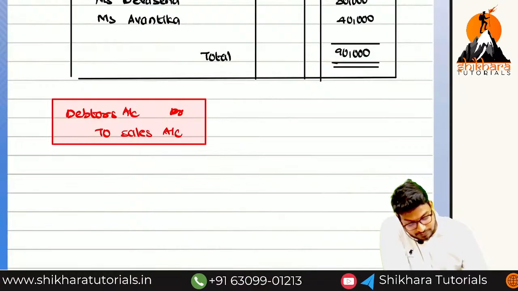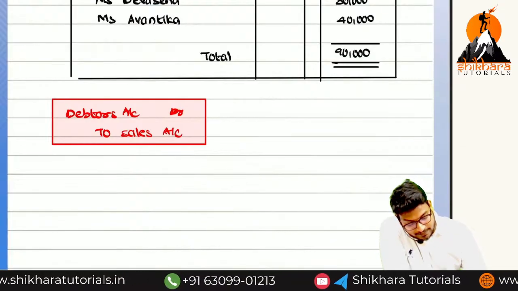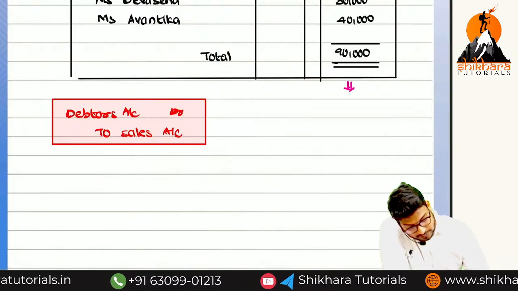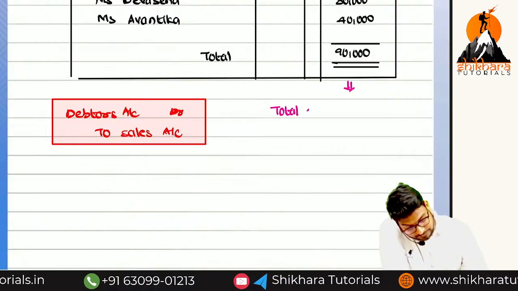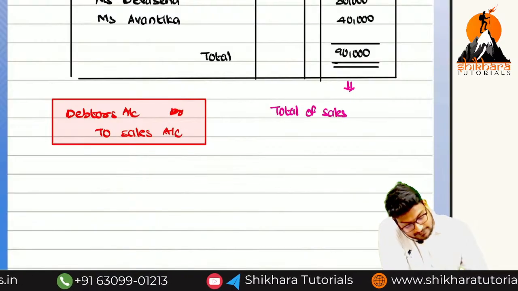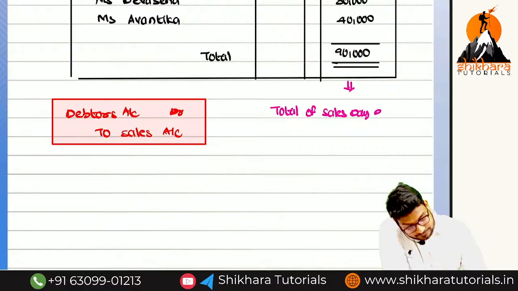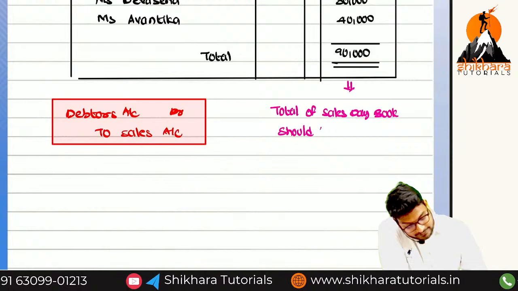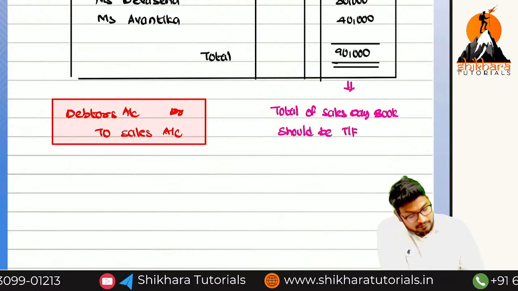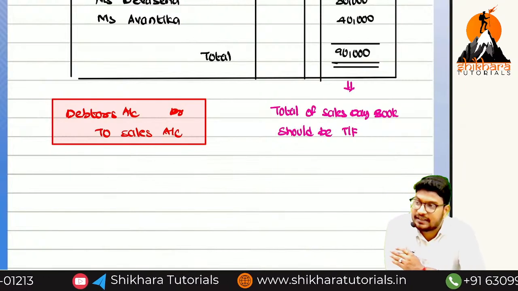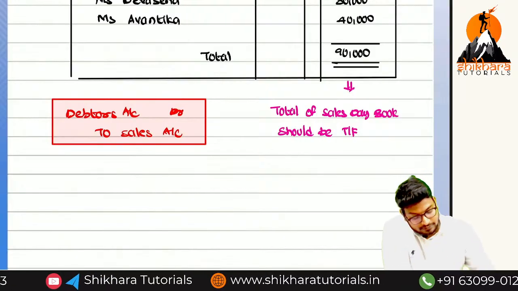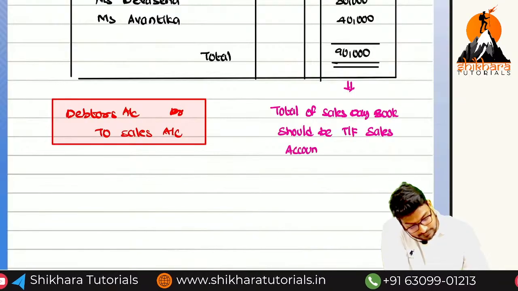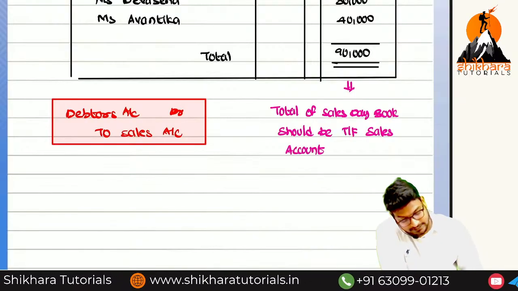So what we need to do now? The total of the sales day book should be transferred to which account? Sales account. Which side? See the entry.